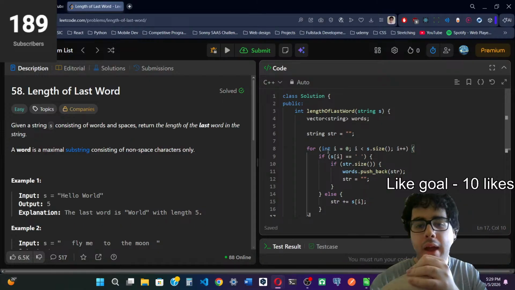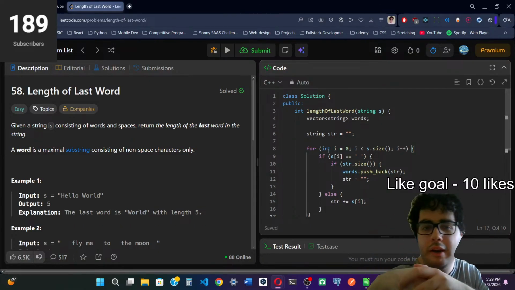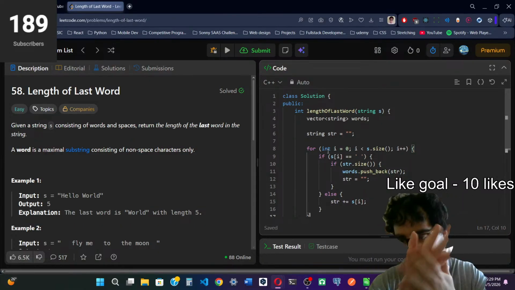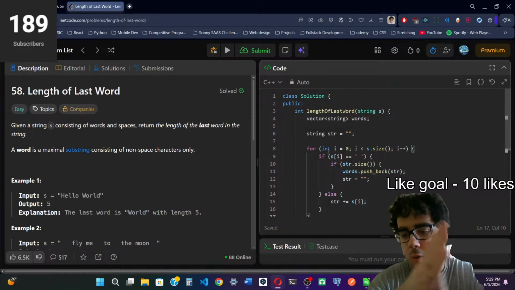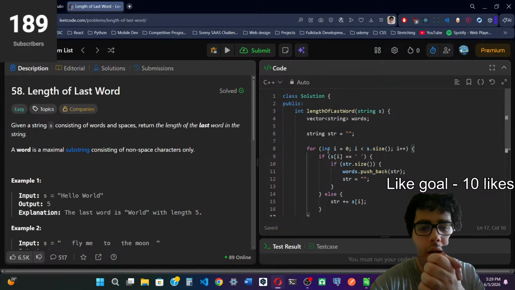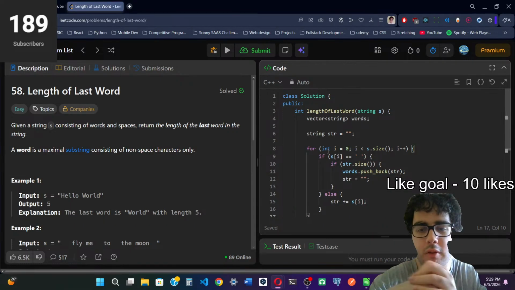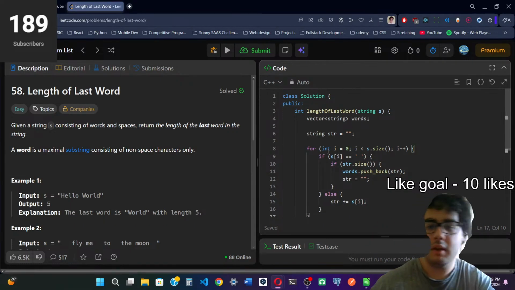As I tell you guys, I am not a master in DSA yet. I am just sharing how I solve them, just sharing my solutions and my stuff.